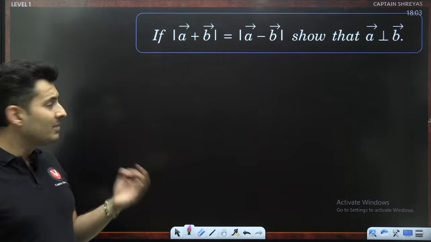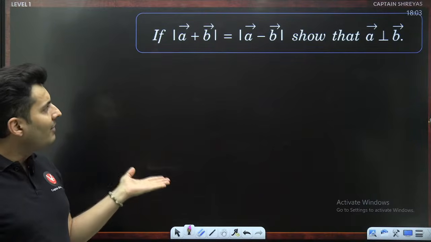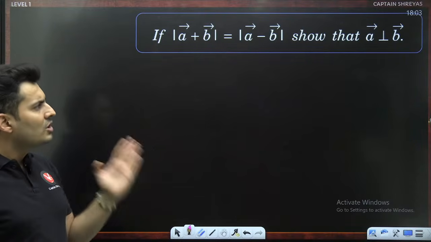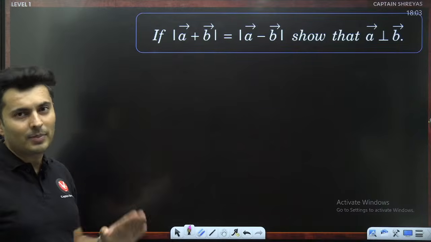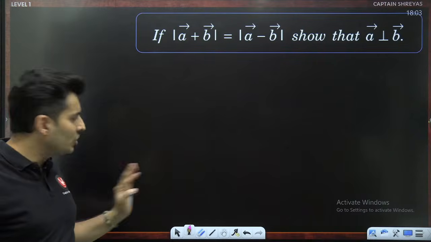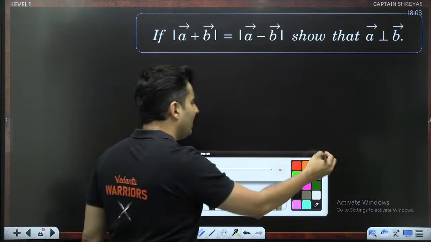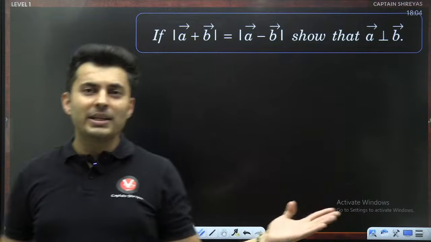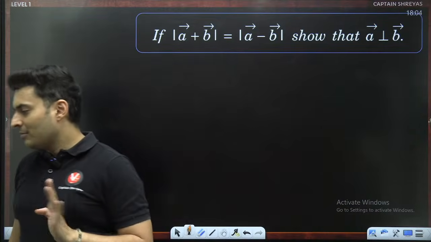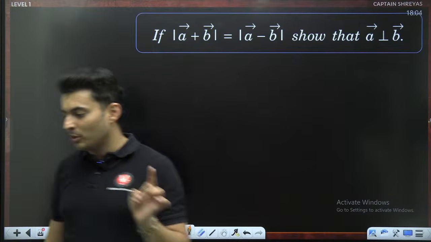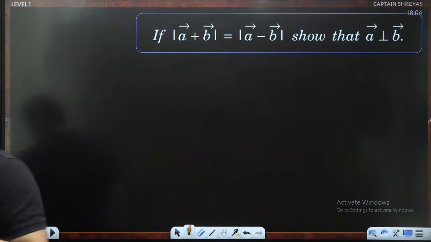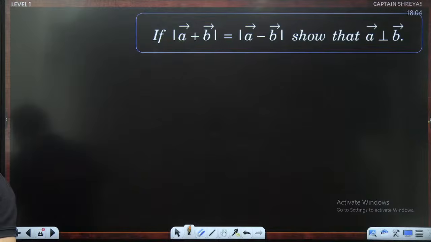If the magnitude of A vector plus B vector equals the magnitude of A vector minus B vector, show that the vectors are perpendicular. Using geometrical approach only. A lot of you might have done this problem using analytical or formula method. But trust me, very few people would have shown this to you using geometrical way. Okay, so let's see how we can do this.